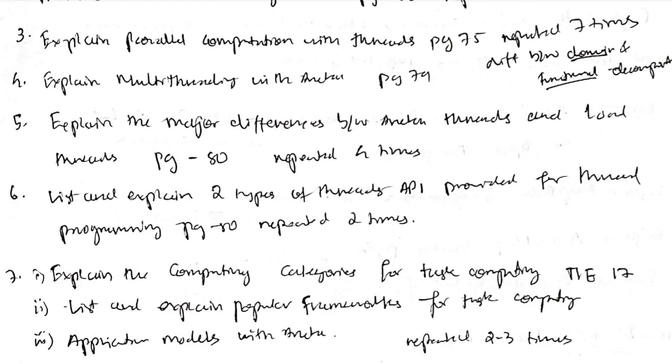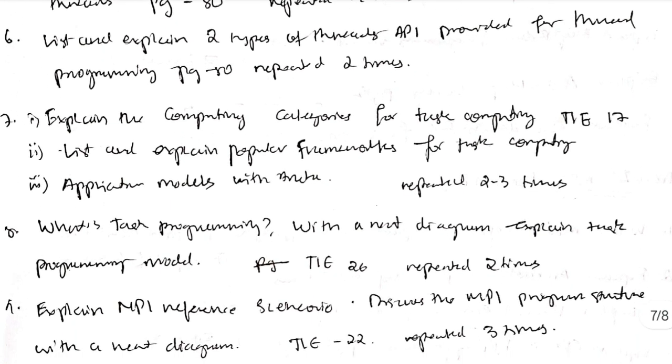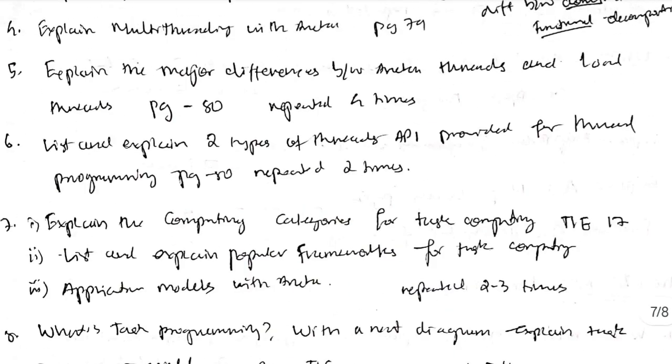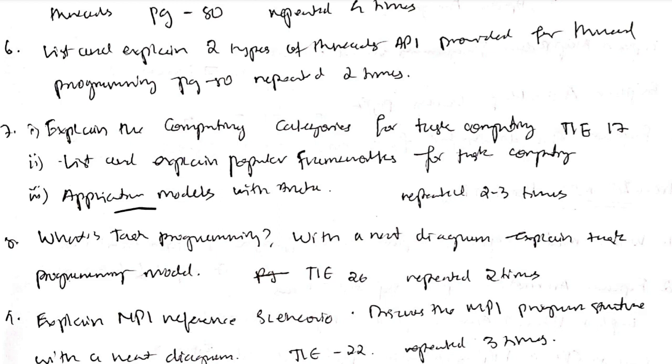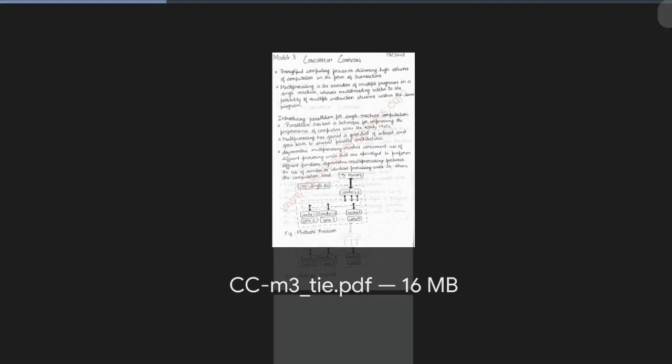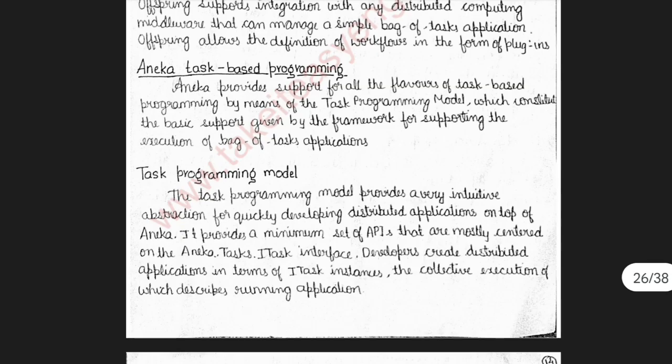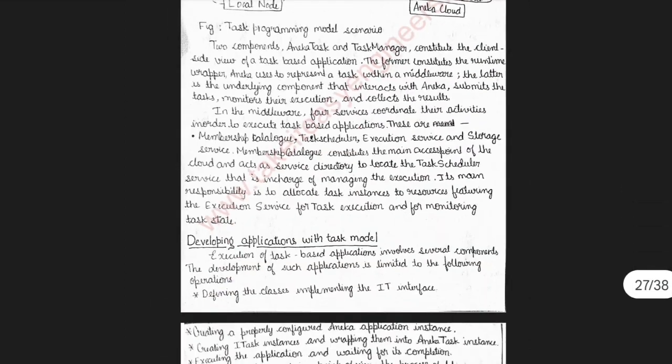So the task computing model, yeah, this is a task computing model. Application models with Aneka. In that, the subtopic is a task programming model. As well as it's asked here, what is task programming, and explain the task programming model. So that's the same thing, task programming model, right? See here, this is a task programming model, and if they ask the Aneka based task programming model, application model, you have to mention this same thing.